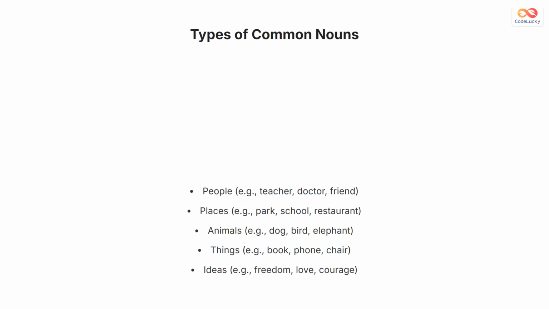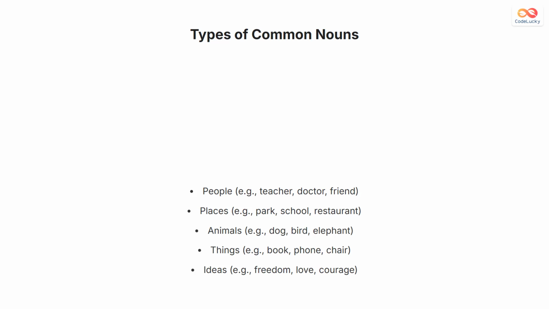Common nouns fall into 5 main categories. First, people nouns include words like teacher, doctor, and friend. Second, places nouns include park, school, and restaurant. Third, animals nouns include dog, bird, and elephant. Fourth, things nouns include book, phone, and chair.